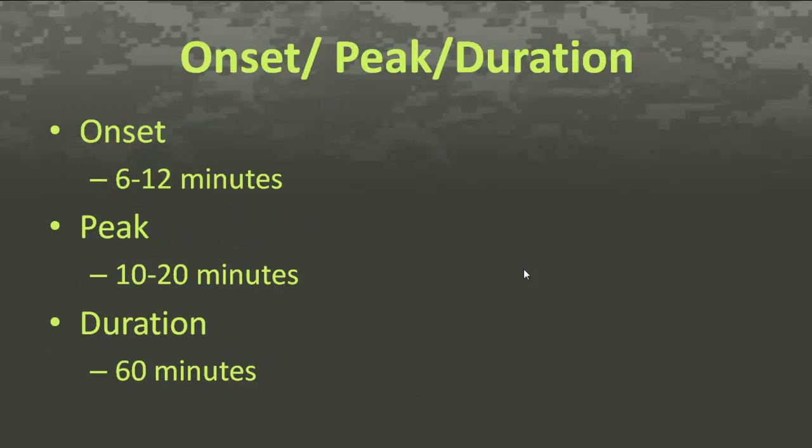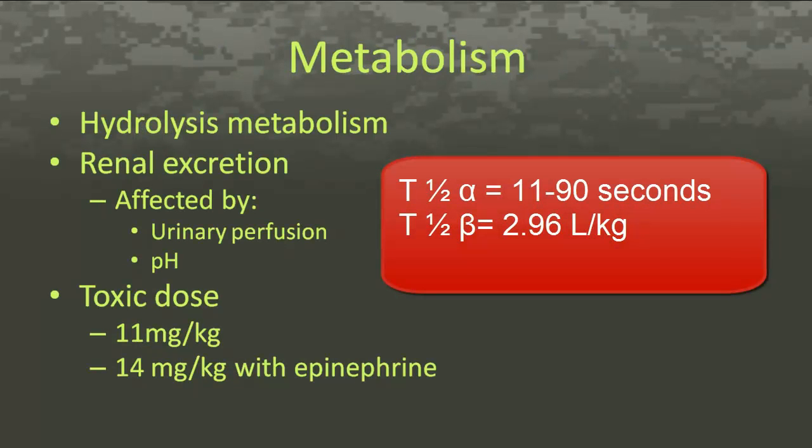Onset, peak, and duration. The onset of action with chloroprocaine is rapid, usually within 6 to 12 minutes. It peaks in approximately 10 to 20 minutes, and depending upon the amount used and the route of administration, the duration of anesthesia may be up to 60 minutes. The T1/2 alpha is 11 to 90 seconds in vitro in maternal fetal plasma, and the T1/2 beta is 2.96 liters per kilogram.